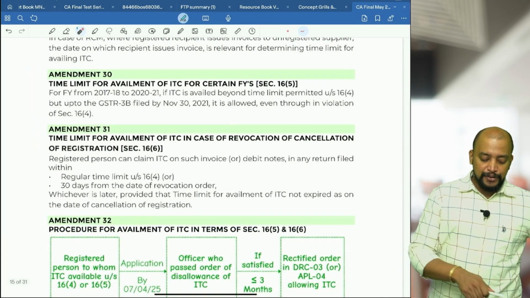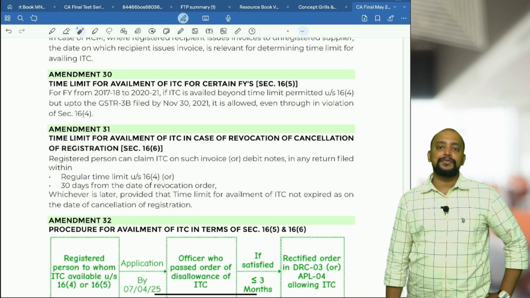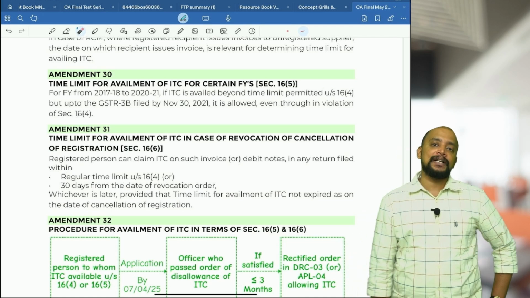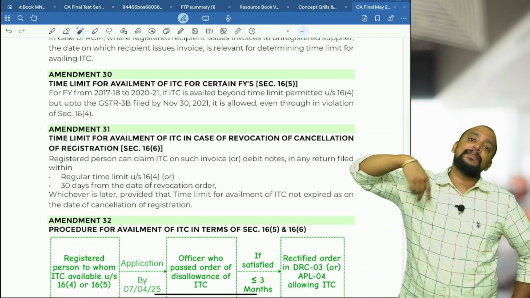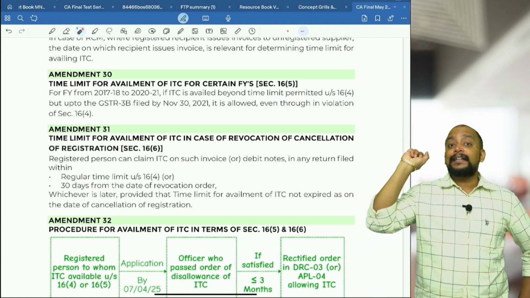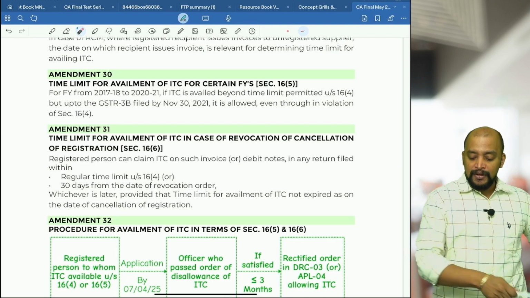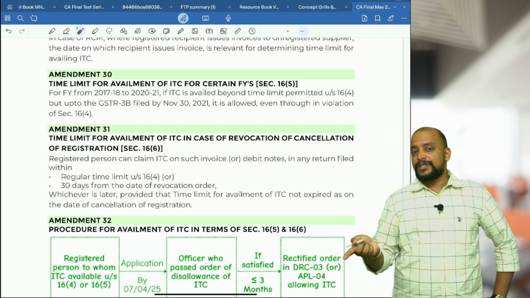Then, for certain financial years, that is financial year 2017-18 to 2021, if ITC is availed beyond the time limit permitted at that particular point of time, and those ITCs were rejected by the department, in that case, what they are telling is: had that ITC been availed by 30th November 2021, so for these financial years, ITC was availed beyond the time limit and it was rejected.